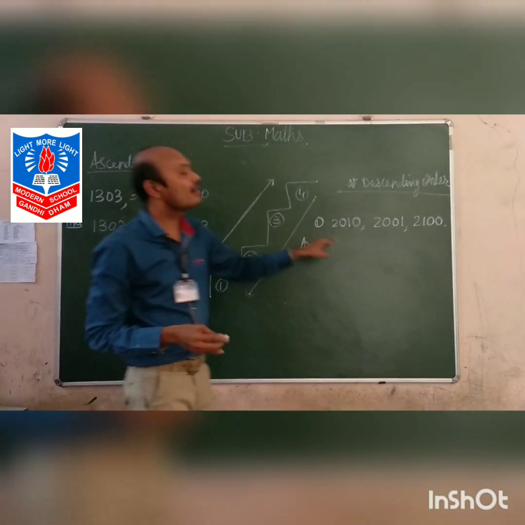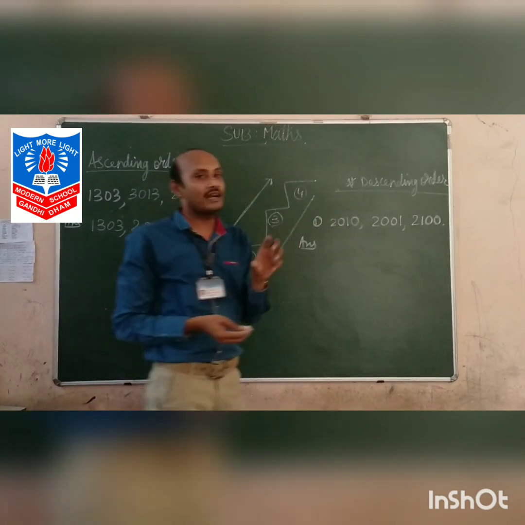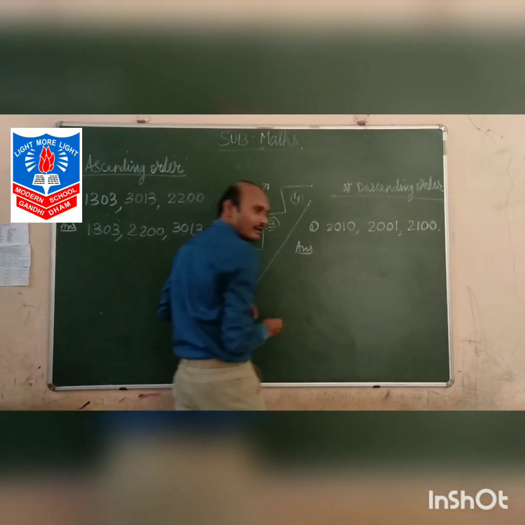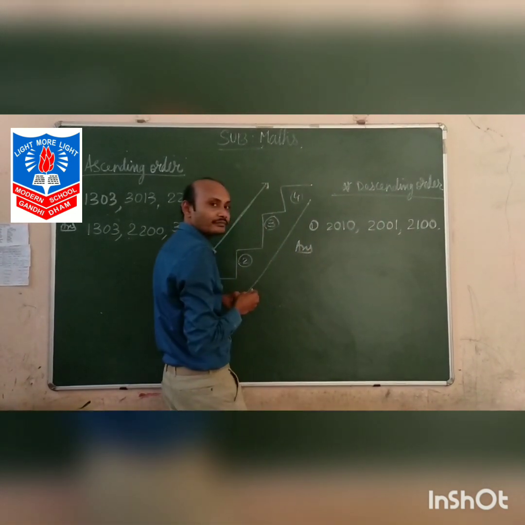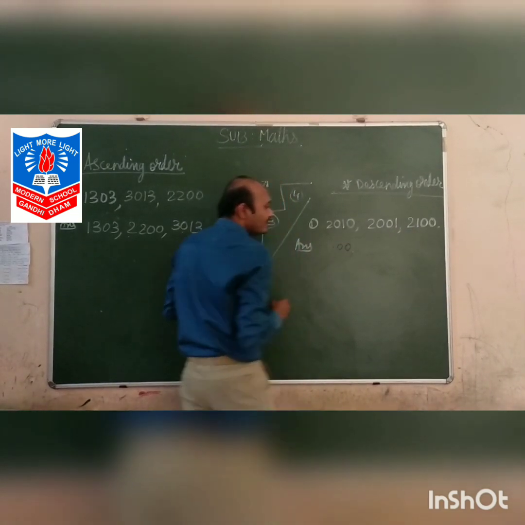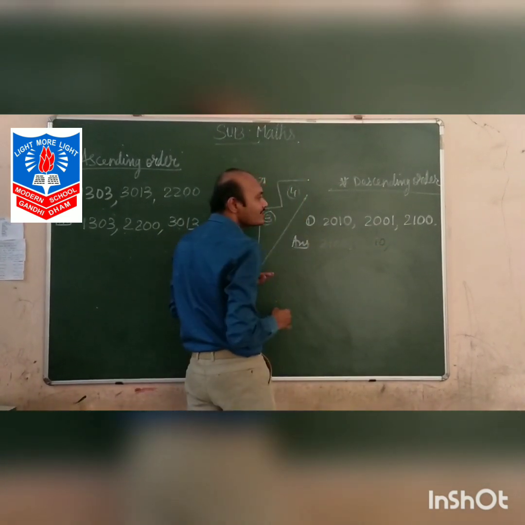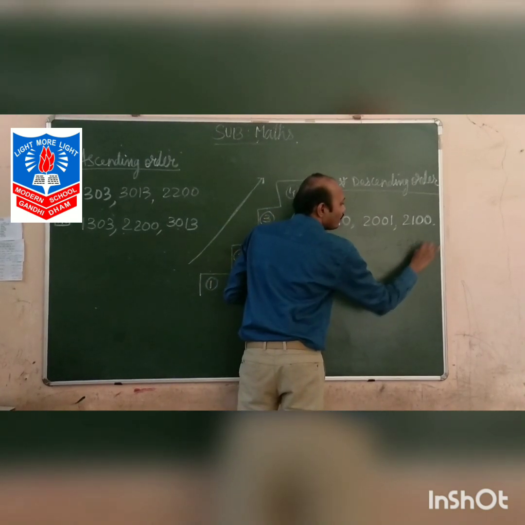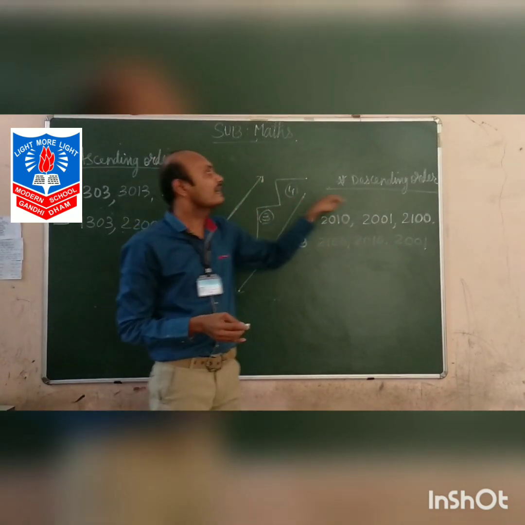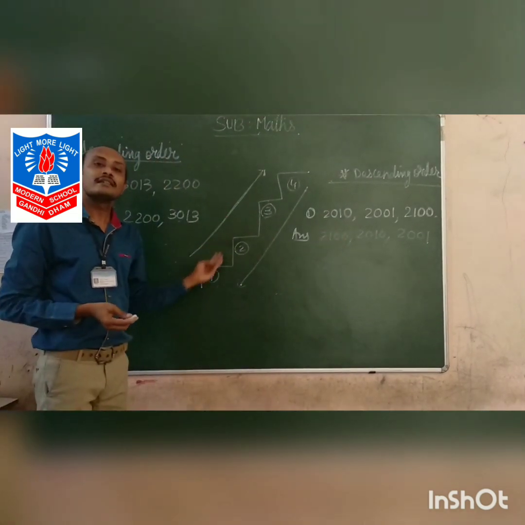Now when you go for descending order, that is completely reverse. Means in descending order, you have to pick up the greater number, the biggest number. So 3 numbers are given. Which one is the biggest among this? You can see 2100. Then little smaller 2010. Then the smallest among these 3, 2001. So from the biggest number to the smallest. So this is called descending order. I hope you understood ascending and descending with the help of the staircase example.